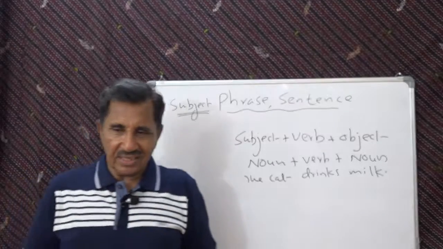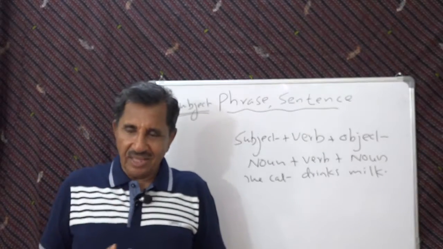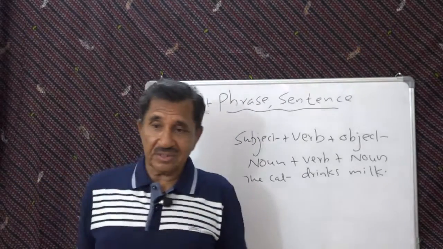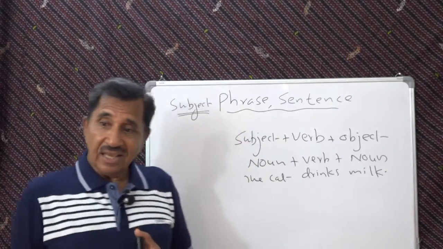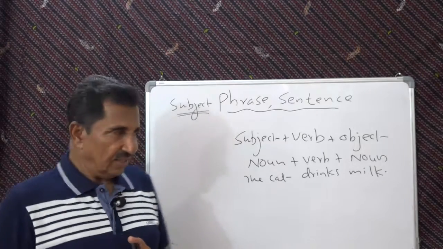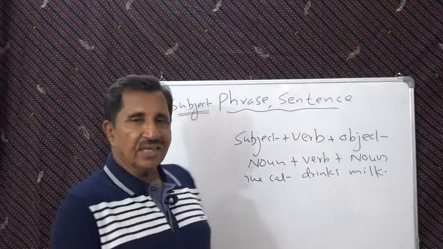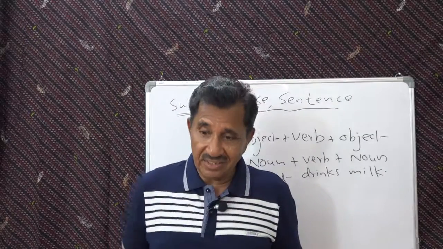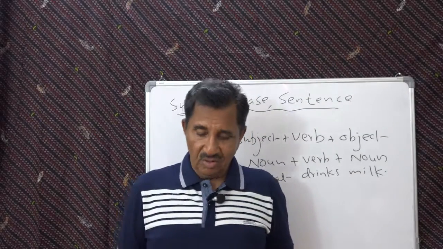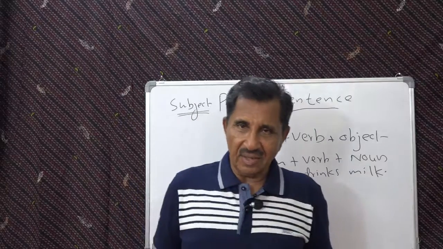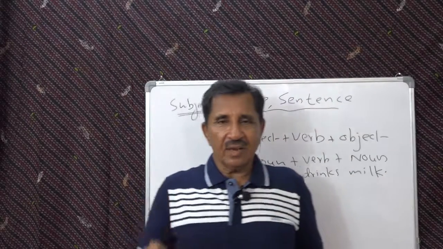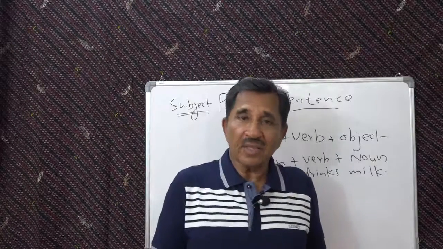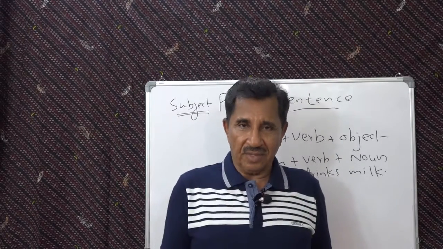So you got that sentence making mechanism now. How sentences can be generated by using nouns, verbs and nouns. Understand? Yes. So I think that is now clear to you. Word, and then you have got phrase, and then you have got sentences. A basic sentence means noun plus verb plus noun, or subject plus verb plus object. Clear?